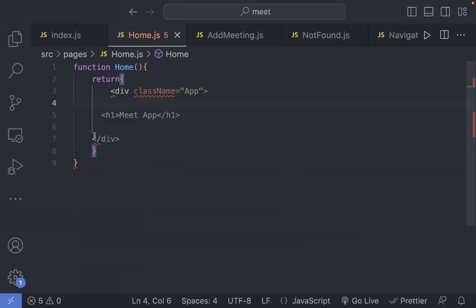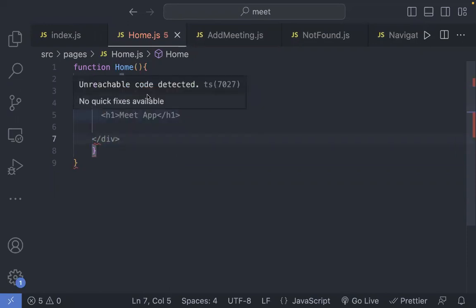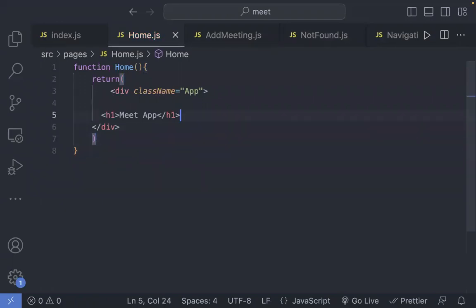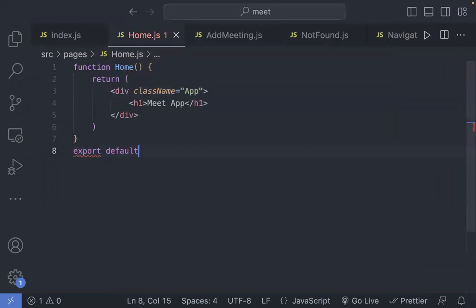I'll even remove this. What has happened to me today? Okay. This is what we have. Let me just clean these lines, and we can say format the document. Okay. And now an export default of.